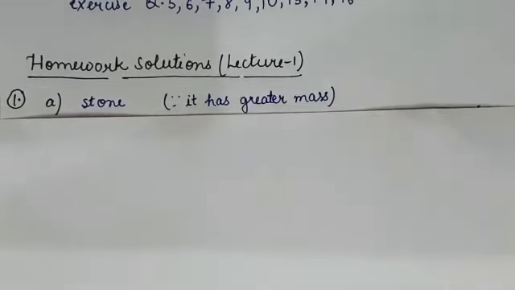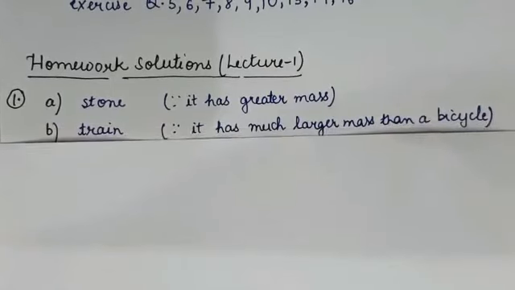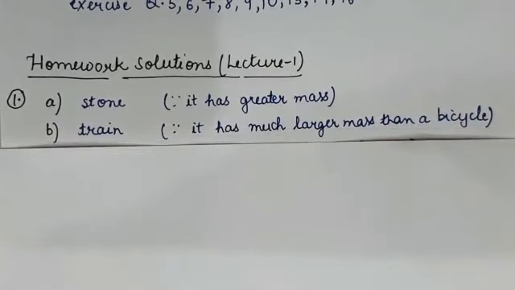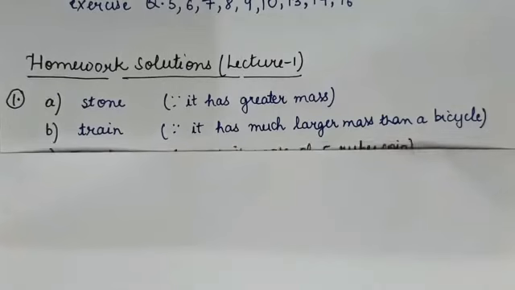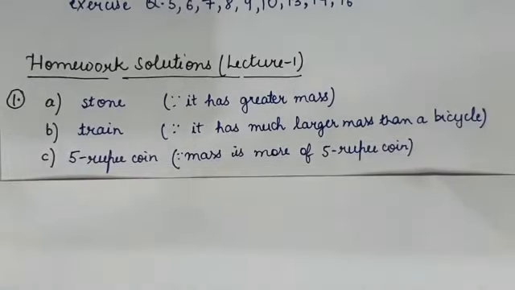B part, a bicycle and a train. The train has more mass as compared to the bicycle, so that's why the train has more inertia. C part, a 5 rupee coin and a 1 rupee coin. A 5 rupee coin has larger mass as compared to a 1 rupee coin, so the 5 rupee coin has more inertia. So this was question number 1.